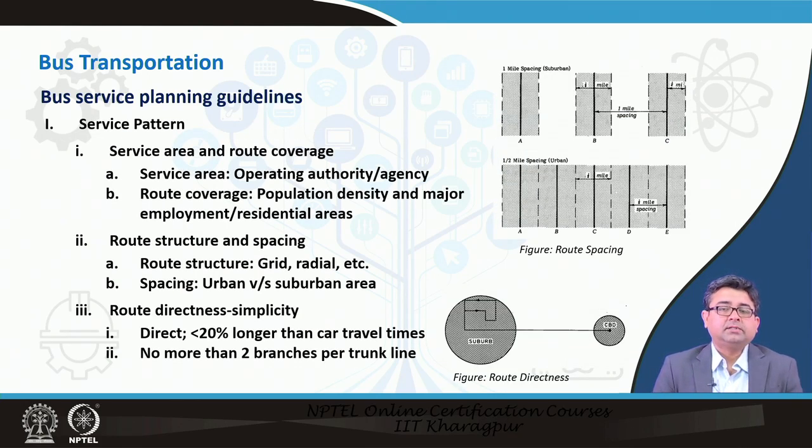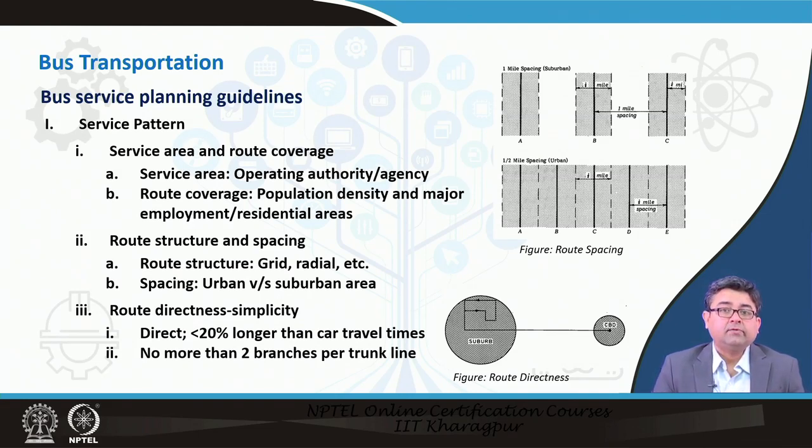So, the first one is service pattern. What do we mean by service pattern? There are 5 different ways you can understand what we mean when we say service pattern. The first thing is service area and route coverage. In order to plan for bus service, you have to know your service area, so that you can coordinate between the different operating agencies, authorities, and so on. Because your service route or your service network may cross jurisdictional boundaries, municipal boundaries, and so on. So, you have to be aware of your service area for which you are introducing the bus service.